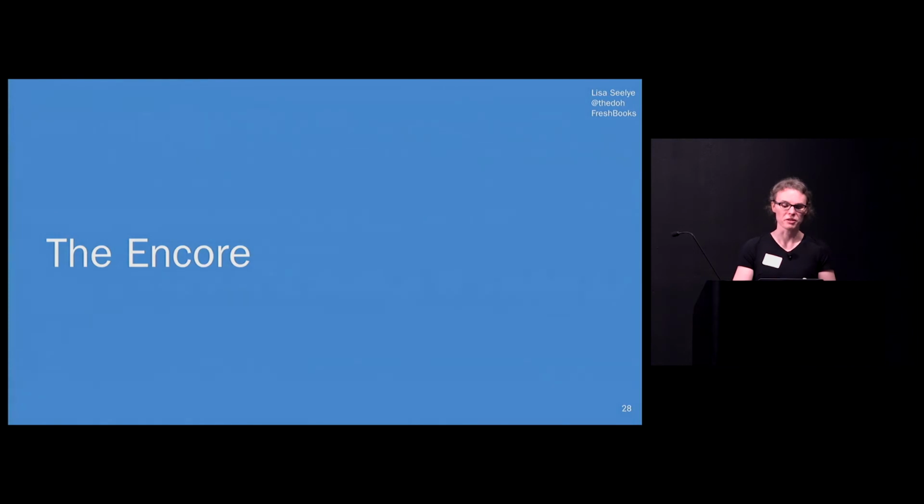Our encore. Our SLO journey at FreshBooks started off with our team coming up with the first objectives for RabbitMQ and then sharing them out to get feedback. And we uncovered that we didn't really have a complete picture of what our Rabbit customers expected of us. We worked with them and came up with a new way of thinking, but it took being open to the idea that we might have missed something. We had to be open to having these tough discussions, and believe me, they were tough. But that misalignment really turned into a learning opportunity for everyone.